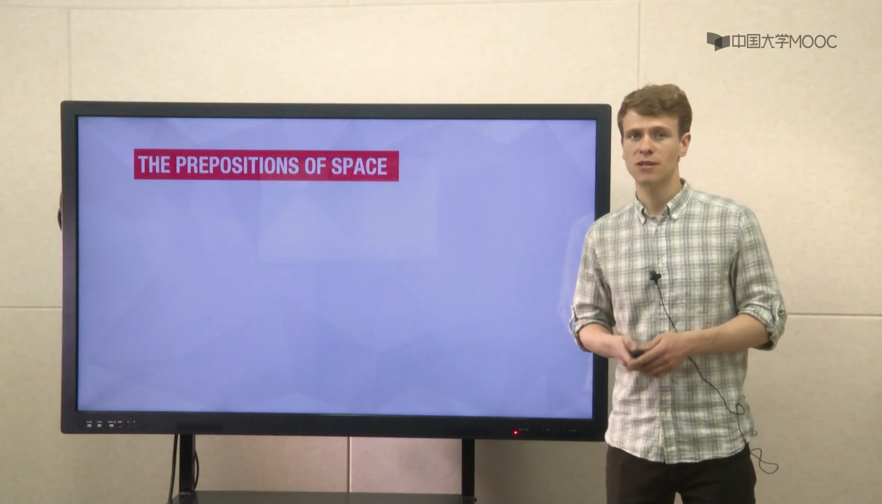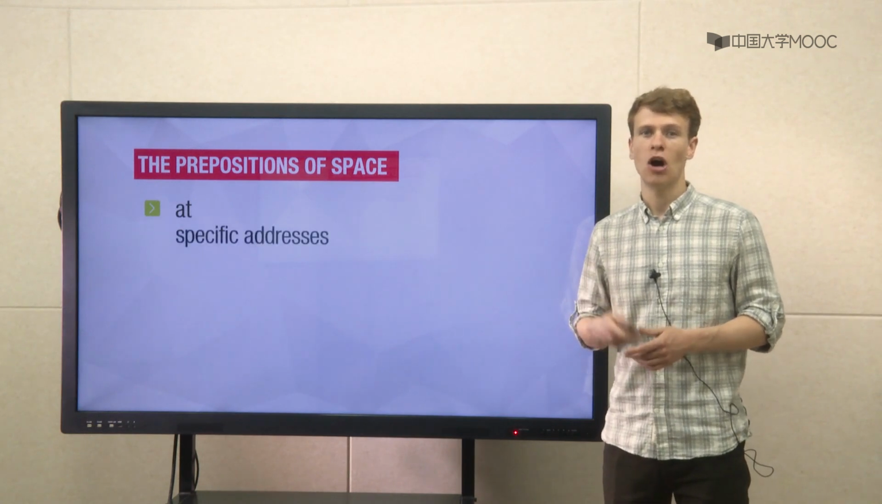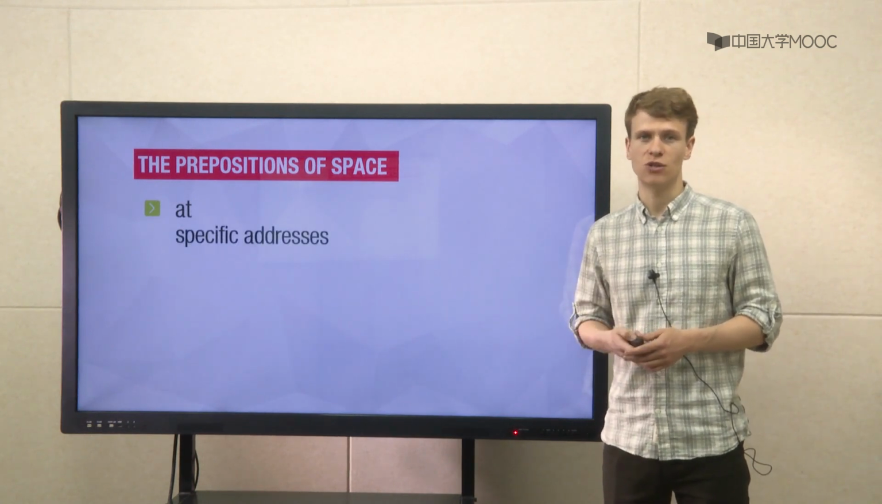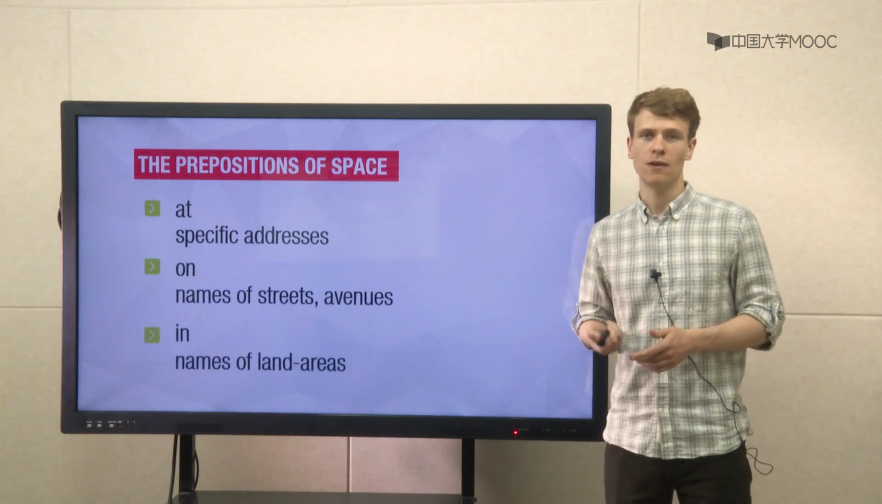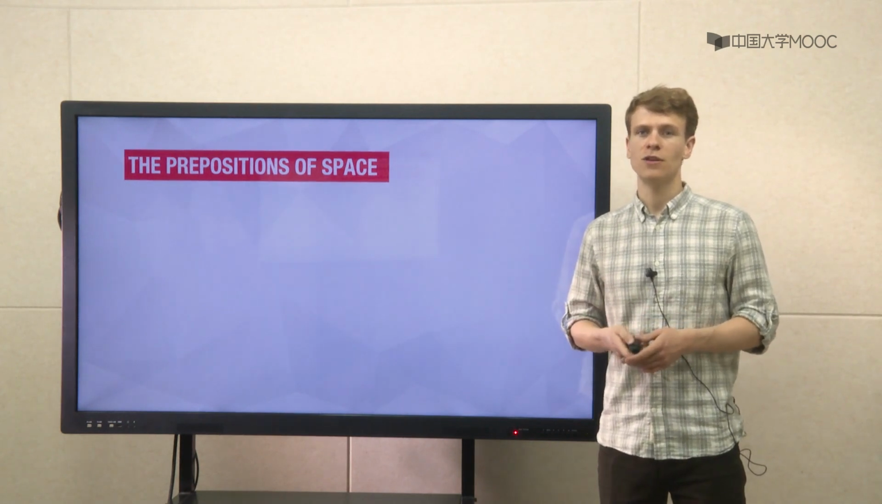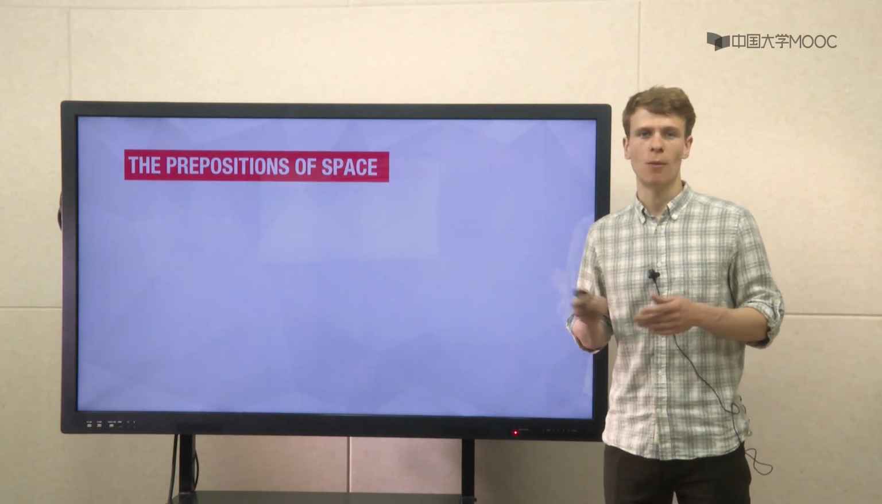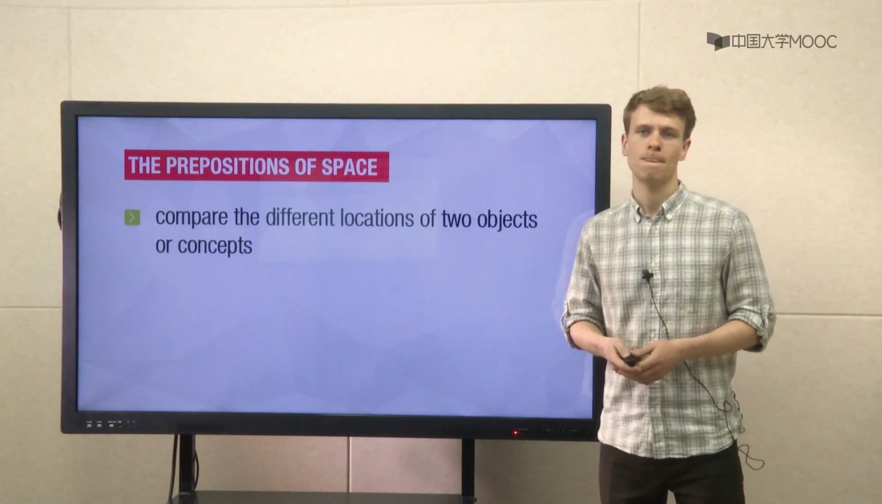In terms of the prepositions of space, we often use at for specific addresses, on to designate the name of a street, and in for the names of land areas, or towns, or states or countries. Furthermore, we often use three types of prepositions to compare different locations of two objects or concepts.